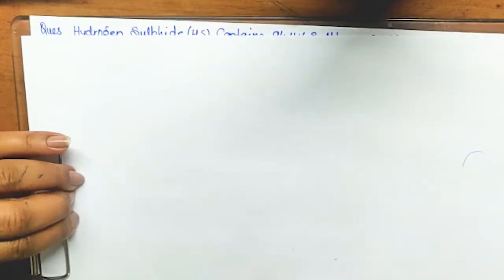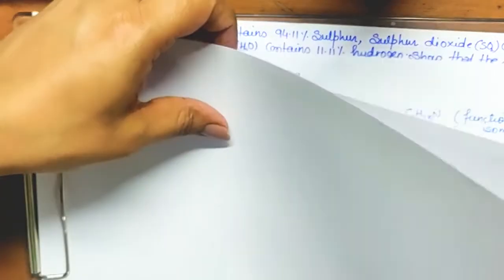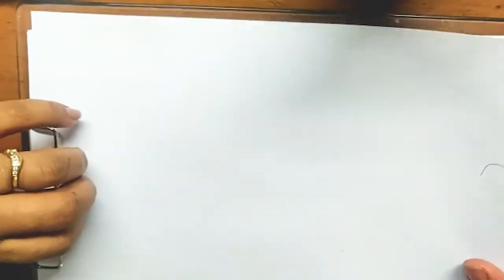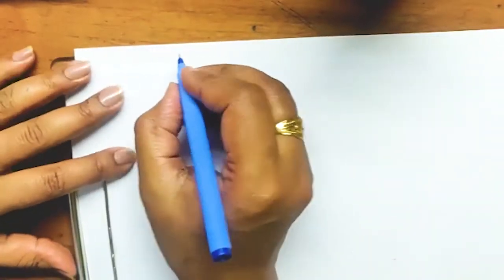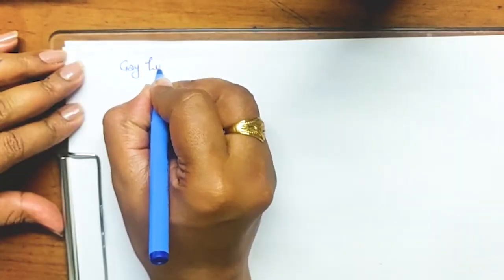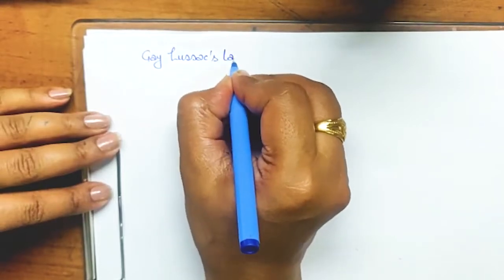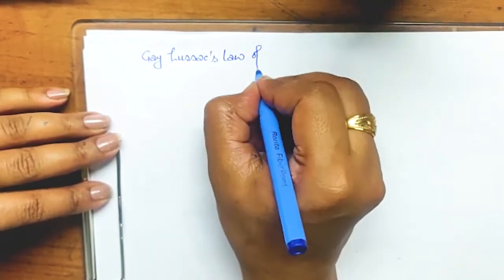Class. After that law of reciprocal, we will start the next law, that is Gay-Lussac's law of combining volumes. Okay, so this next law is Gay-Lussac's law of combining volume.